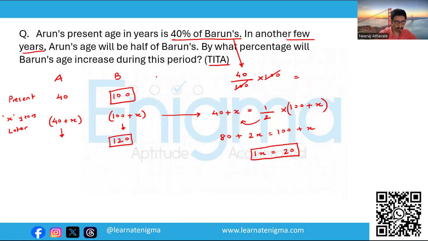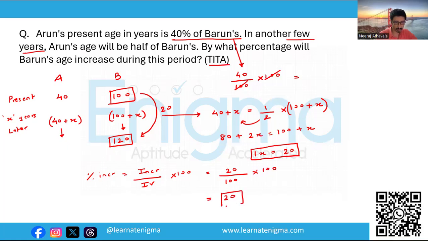Now again, the question asked is, by what percentage will Barun's age increase during this period? So the general concept for percentage increase is increase upon initial value into 100. So there is an increase of 20 years. So 20 upon initial value, we have assumed it to be 100. So 20 upon 100 into 100, we get the answer as 20%. So you have to just type in 20.